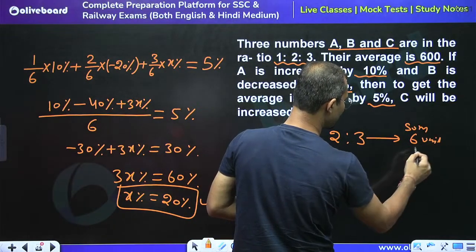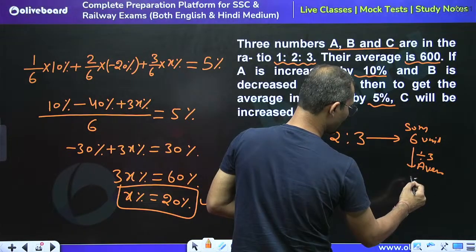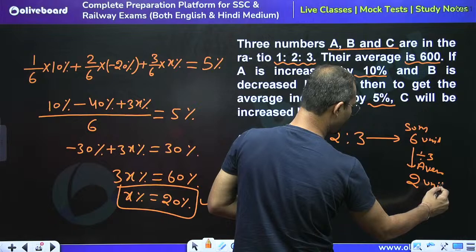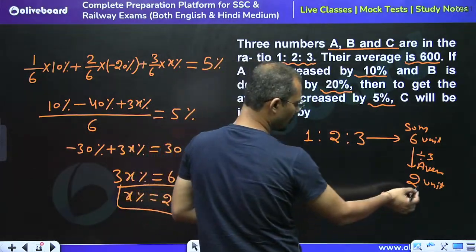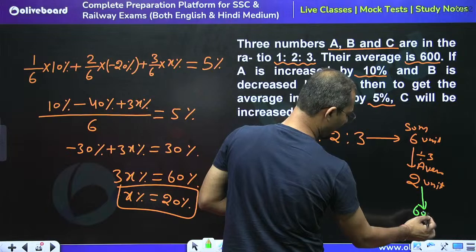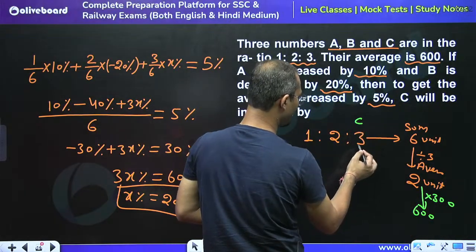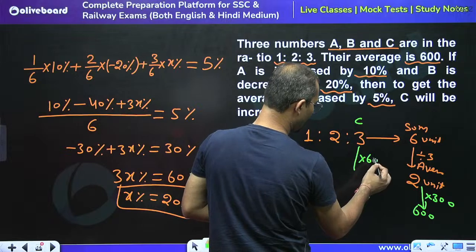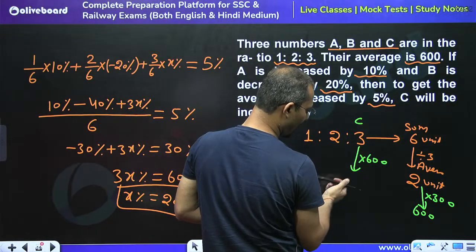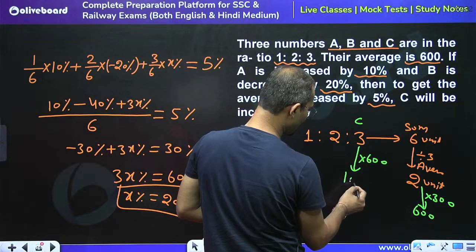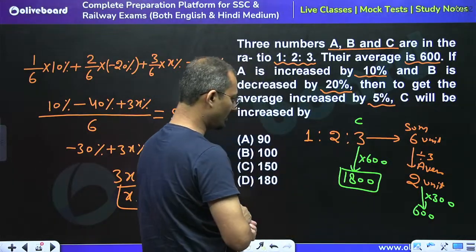The average is the sum divided by 3, so this is equal to 2 units. So 2 units is equal to 600. So how much time? This is 300 time. So the value for C is equal to 3 into 600, equal to 1800. Got it?